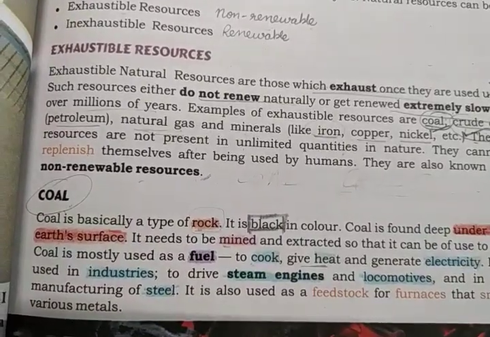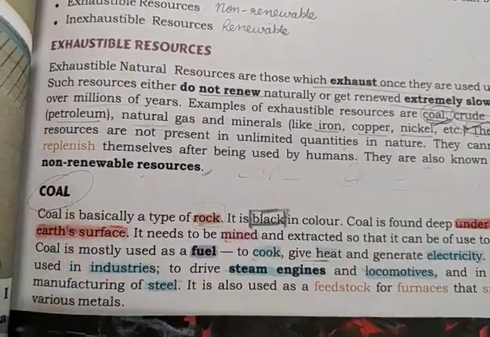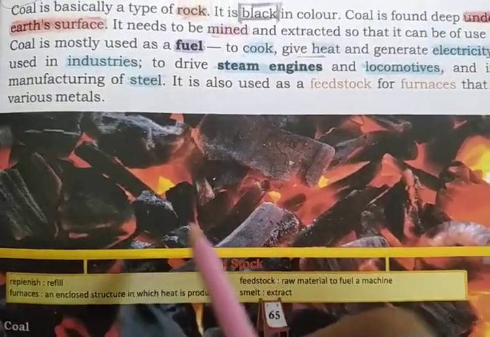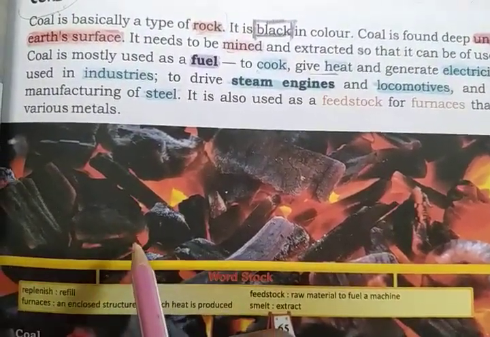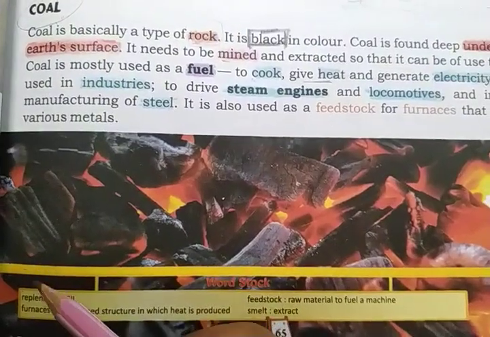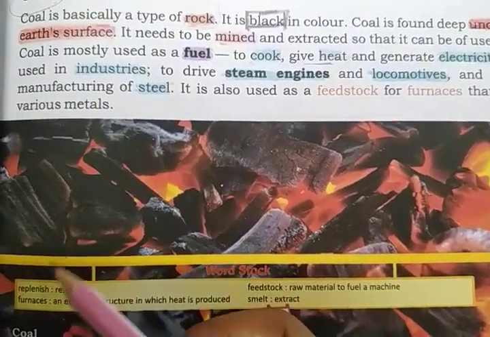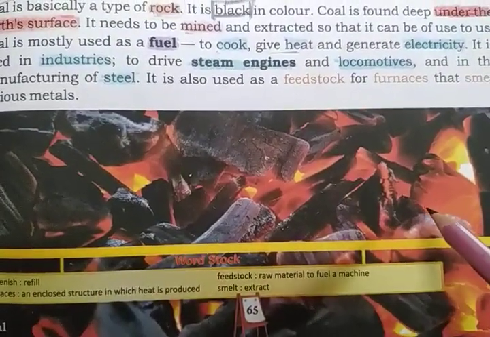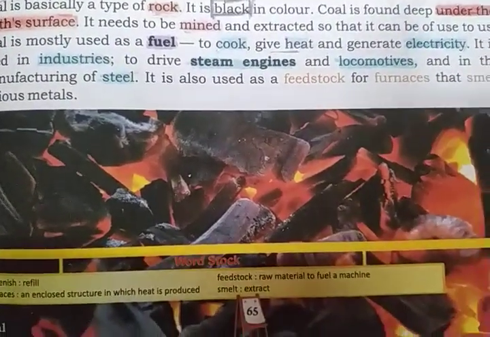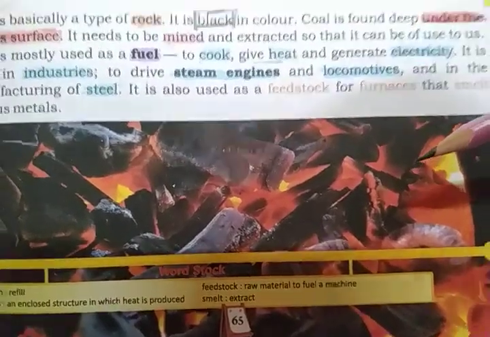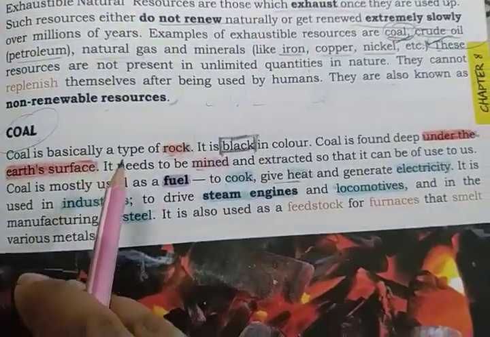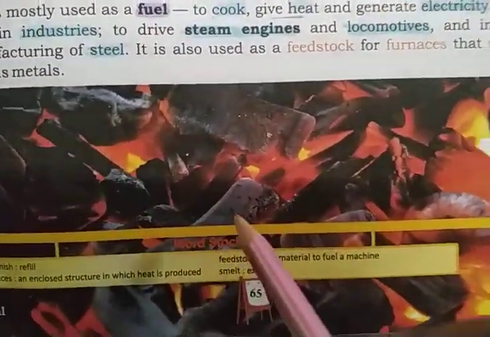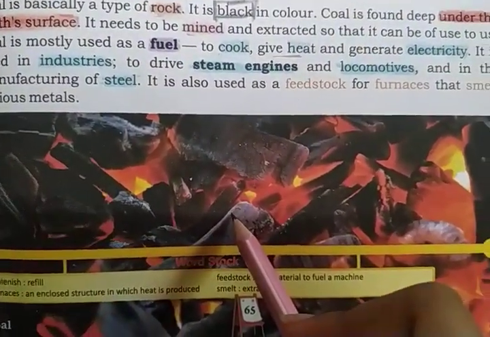So children, what is coal? This is the picture of coal. I hope you all have seen coal. Coal is a black color rock. It is appearing red here because we are burning it. So coal is basically a rock which is black in color, and it is found under the surface of the earth.